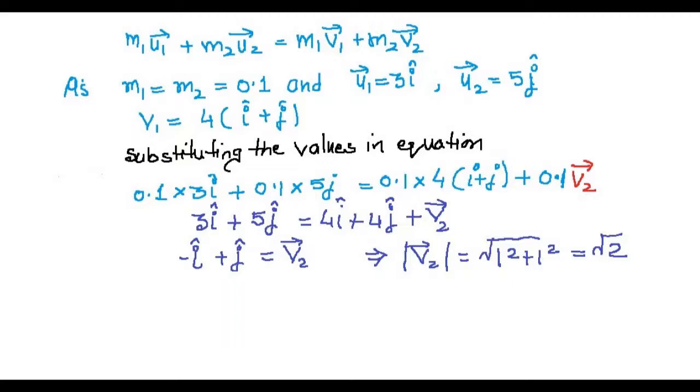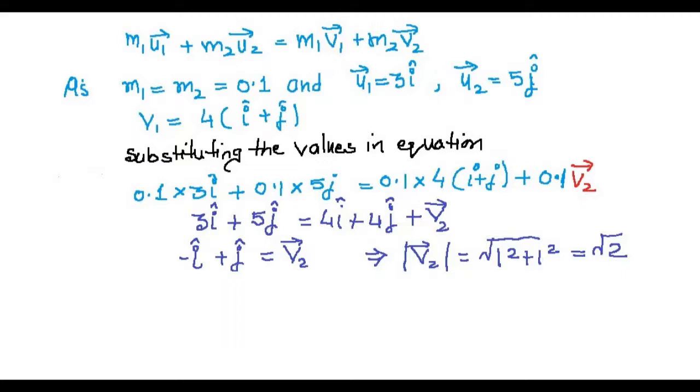When we solve the equations, initial momentum equals final momentum, and momentum is a vector quantity. So substituting all values, we get velocity vector for mass B, and then we calculate the speed, which is root 2 meter per second.